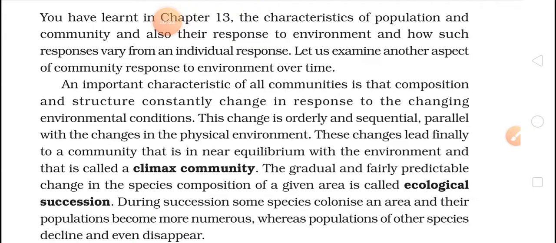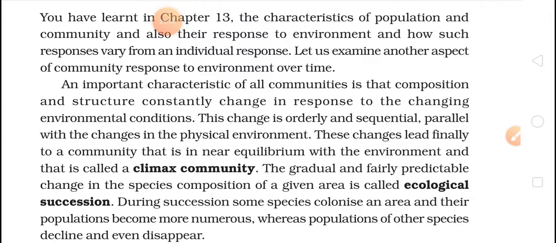Now, an important characteristic of all communities is that composition and structure constantly change in response to changing environmental conditions. As the climate and the environment change continuously, the composition and structure of all communities change. This change is orderly and sequential, parallel with the change in the physical environment. This change leads finally to a community that is in near equilibrium with the environment, and that is called a climax